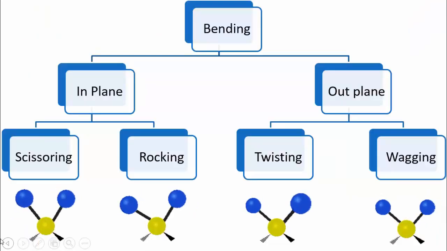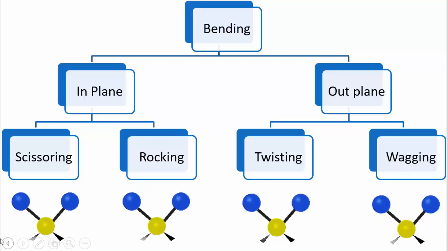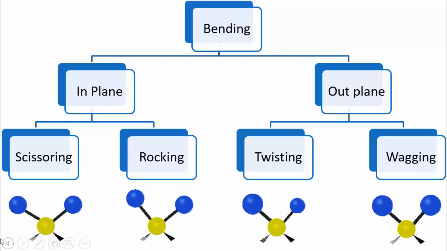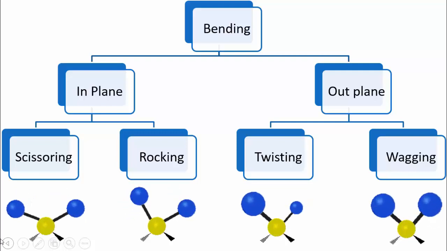Bending is divided into in-plane and out-of-plane. In-plane again has two types, scissoring and rocking. Scissoring vibration is like a scissor, where there is movement of atoms through the covalent bond, but both move in the same plane. Similarly with rocking, there is movement, but it is in the same plane. So that is in-plane bending.